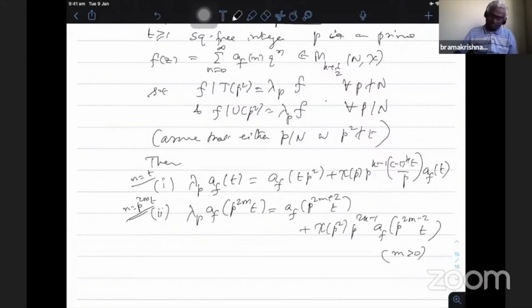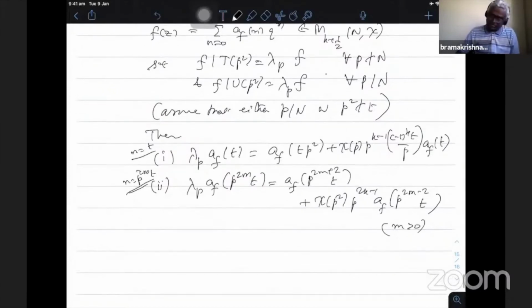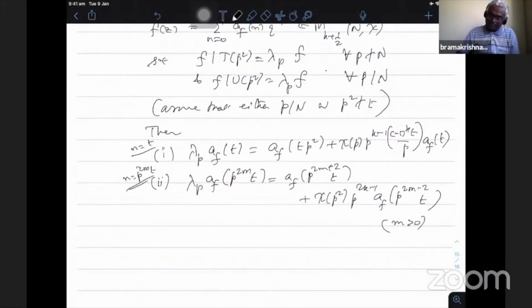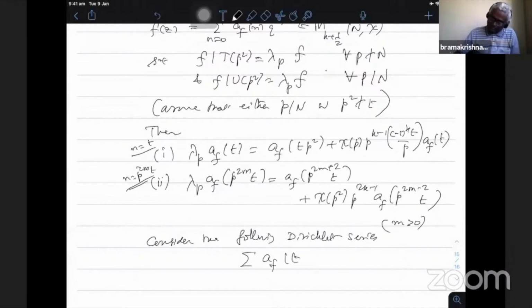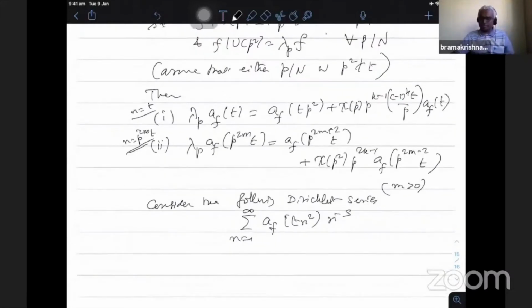relations. Now consider this. These are the two relations, assuming that f is an eigenfunction with respect to T_{p^2}. Now consider the following Dirichlet series. T is given to you. Given a function f, consider the sum of a_f(t n^2) n^(-s). Unlike in the case of integral weight, where you take the nth coefficient and form the Dirichlet series, here I have to take, for a given square free t, a_f(t n^2) times n^(-s).